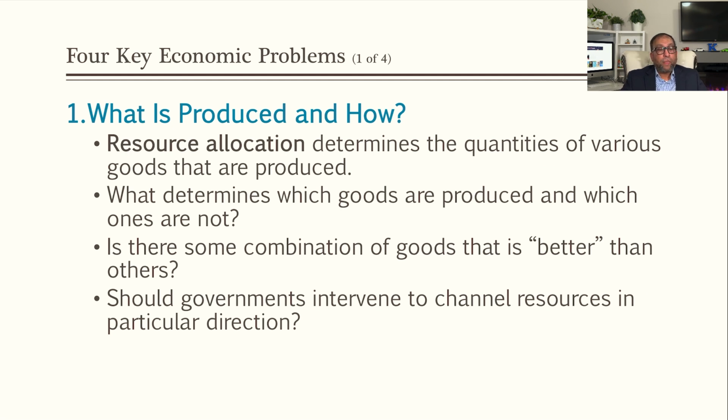However, if we leave these things only to the market players to decide which one they're going to do, there is a possibility that one thing is going to be produced more and other things produced less, and there is a chance of a shortage.